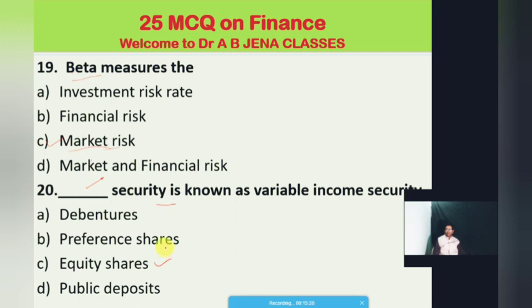If in a particular year the company has more profit, then the equity shareholders will get more return. If in a particular year there is no profit, the equity shareholders will sacrifice their income. So equity shares are known as the variable income security, because they will not get a fixed rate of dividend. Dividend payment to the equity shareholders is variable, and it depends upon the earning capacity or profit of the company.